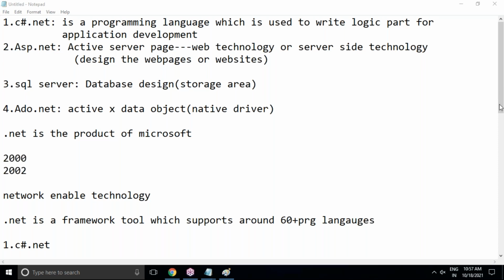Hello, any question? Hello, sir. Yeah, tell me. Is PLSQL or Oracle SQL the same as SQL Server? Not the same. Oracle SQL, that is PLSQL, Procedural Language extension to Structured Query Language. But here in SQL Server, we will teach TSQL. TSQL means Transact-SQL. That is different. The purpose is the same, but the query set will be different.